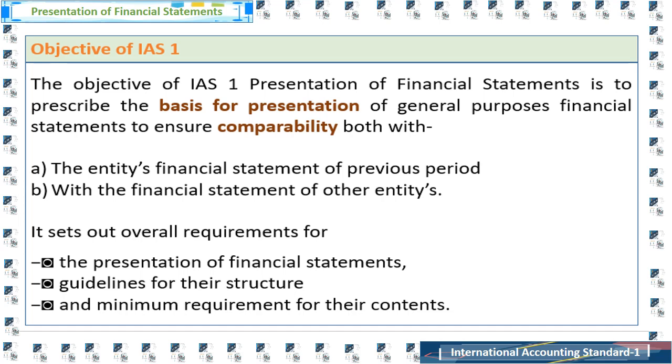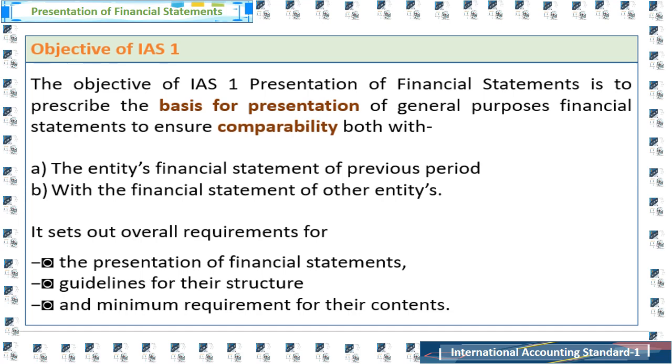In addition, the objective of general purpose financial statements is to provide information about the financial position, financial performance, and cash flows of an entity that is useful to a wide range of users in making economic decisions. To meet that objective, financial statements provide information about an entity's assets, liabilities, equity, income and expenses, including gains and losses, contributions by and distributions to owners, and cash flows.